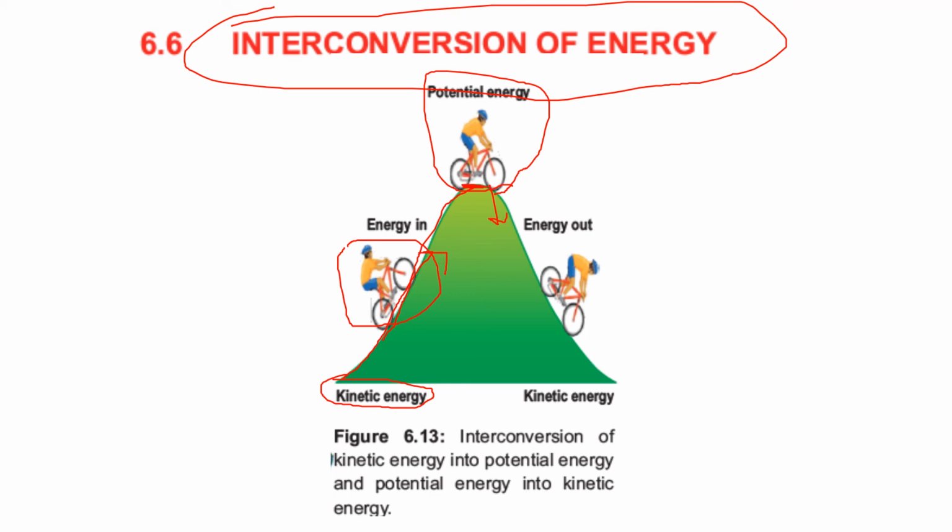Now this cyclist possesses potential energy, and when he is coming down, he is releasing his potential energy, and after some time when he reaches the ground, and he is still riding a cycle, it means its potential energy is converted into kinetic energy. So this is basically an interconversion: kinetic energy into potential energy, and potential energy can also be converted into kinetic energy.